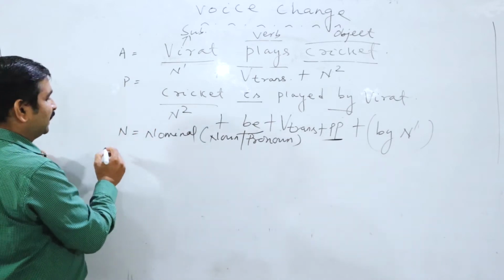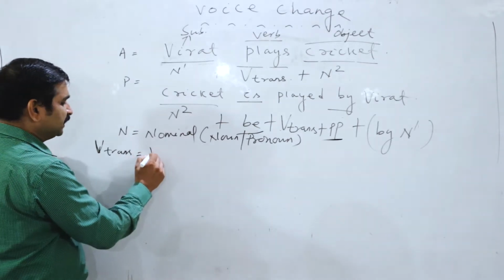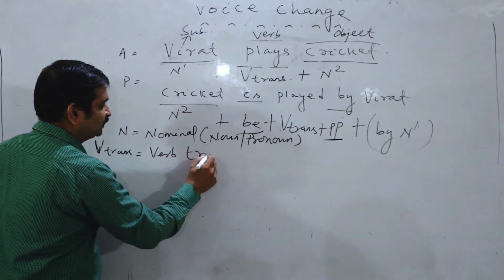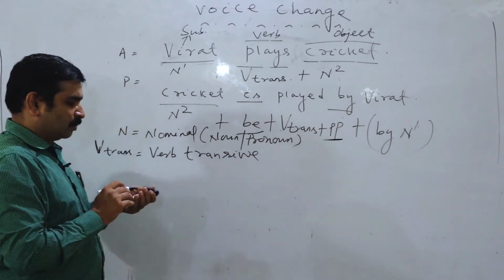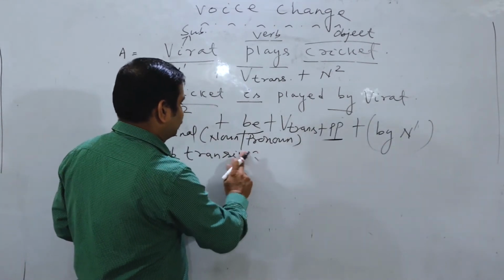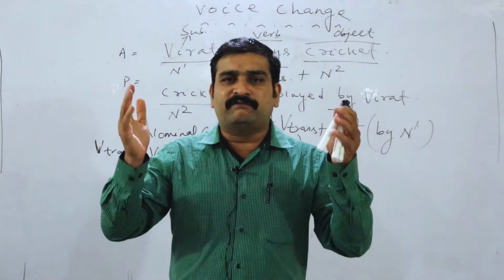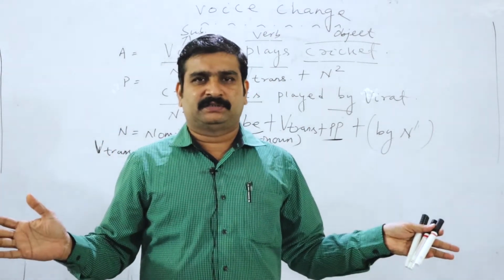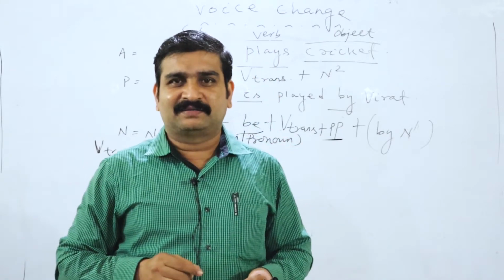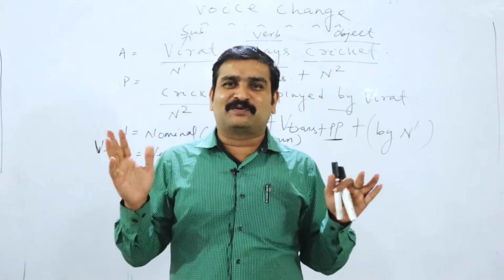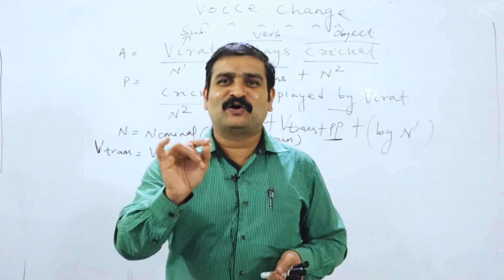Then comes V trans. What is V trans? V trans means verb transitive. You can ask me, what is verb transitive? Verb transitive means the verb having an object. Example I want to give you here. He is crying. This sentence cannot be converted into passive. Why? Because he is crying, having no object.